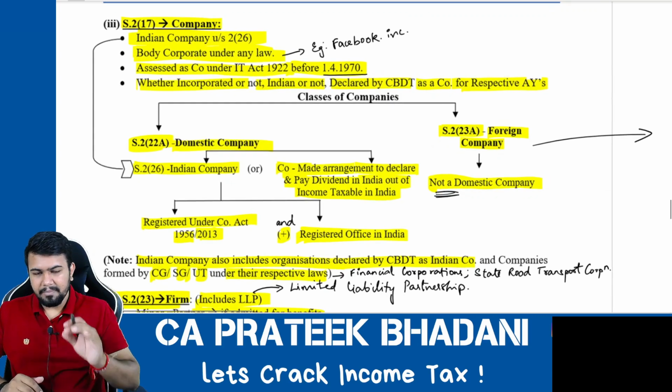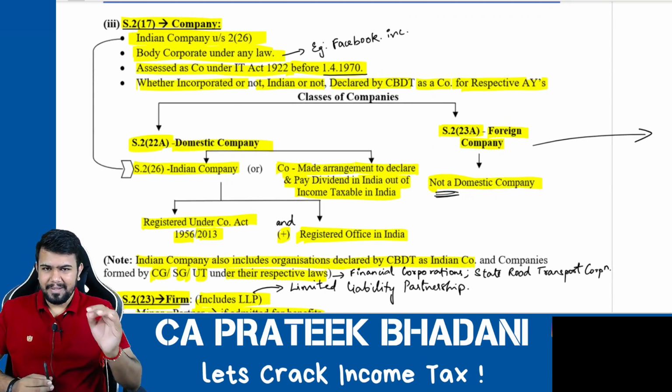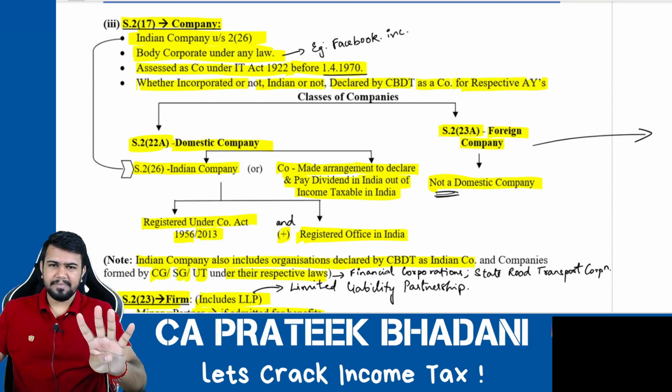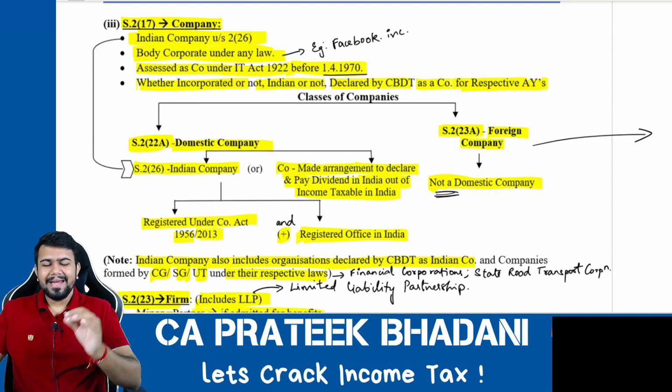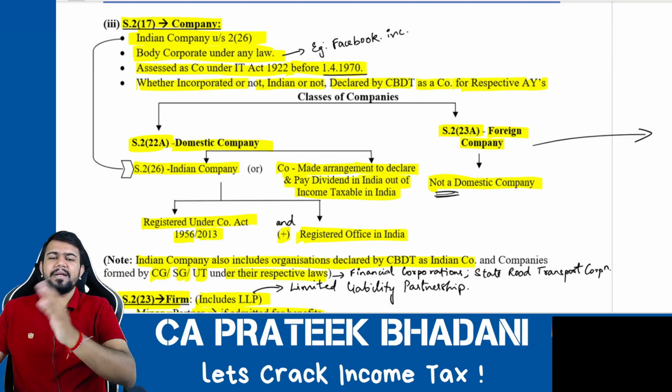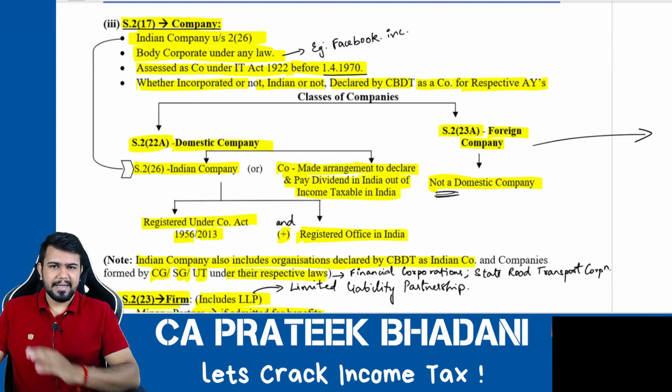Okay, so number one, what is a company? Company is defined under section 2 clause 17, and company includes four types of organization. Number one, Indian company. Number two, body corporate under any other law. Number three, any organization which is assessed as a company under the old Income Tax Act before 1/4/1970.